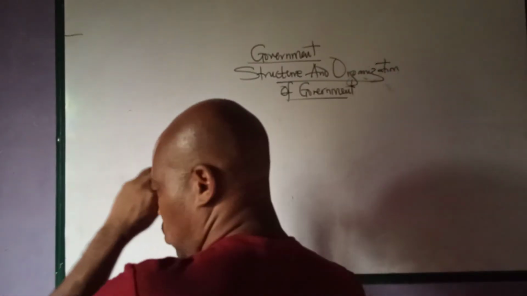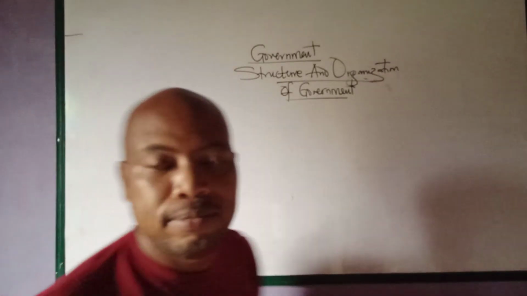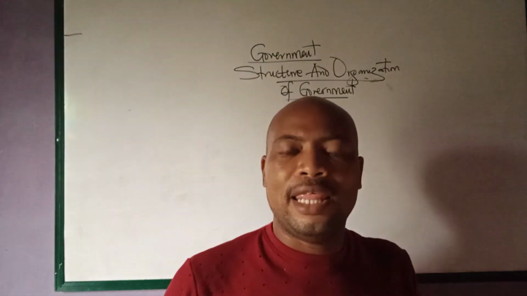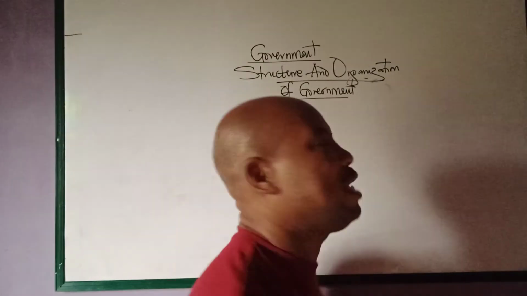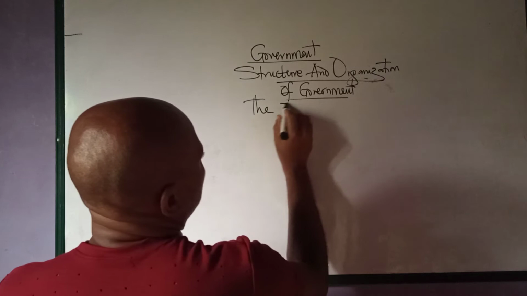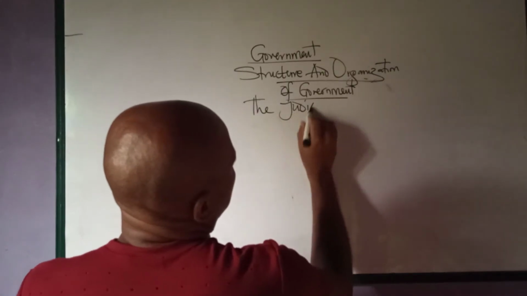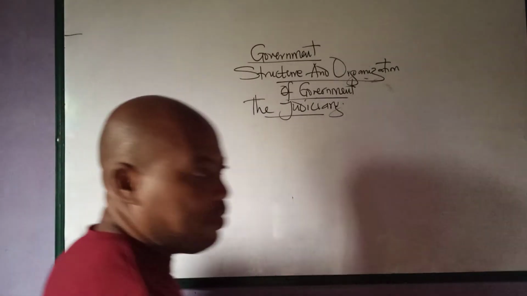As we all know, we have treated the topic on the legislature. We have looked at the executive. So today we're going to look at the judiciary.